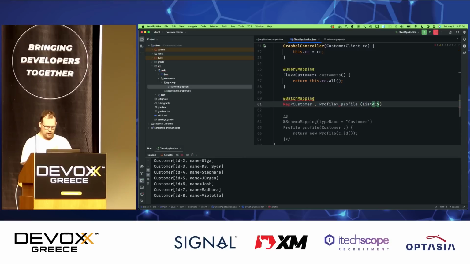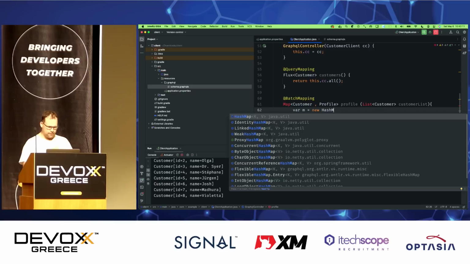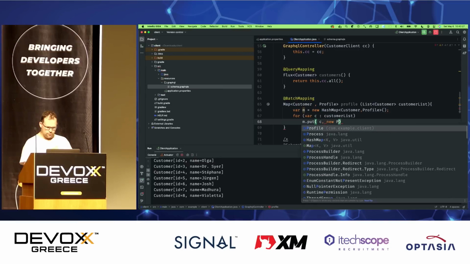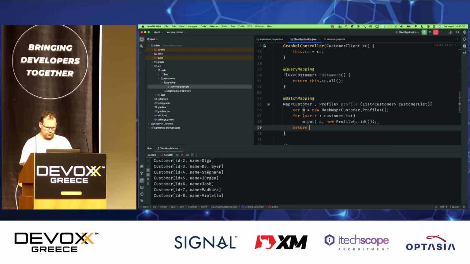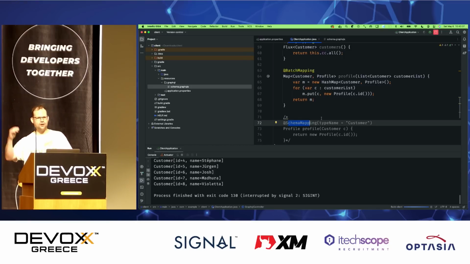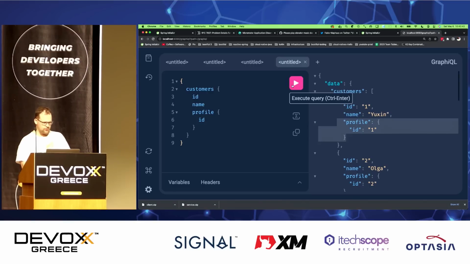So list of customer, like this, return, and I'm just going to say var m equals new HashMap of customer, profile. Good. Here we go. Come on, import. Thank you. So for var c in customer list, m.put c, new profile c.id, and then just return m, right? So now I've changed the implementation, but the client doesn't know or care, right? It's now more efficient. I could call another microservice and say, return all the customers where the customer ID for the profiles is in this range of things.